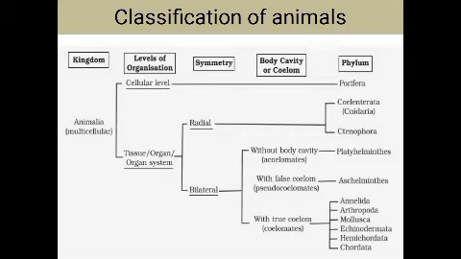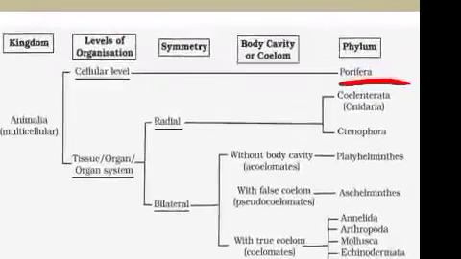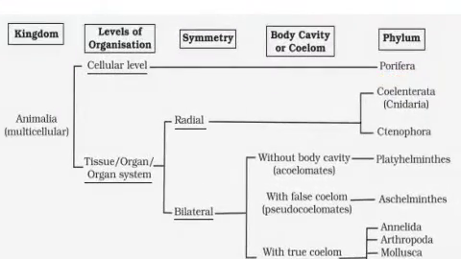So all the organisms which exhibit the cellular level of organization are grouped under the phylum Porifera. Okay, so the phylum Porifera includes all the organisms which exhibit a cellular level of organization. Now all the other groups of organisms, that is, those which exhibit tissue, organ and organ system level of organization, are further classified into different phyla based on the next criteria, that is symmetry.